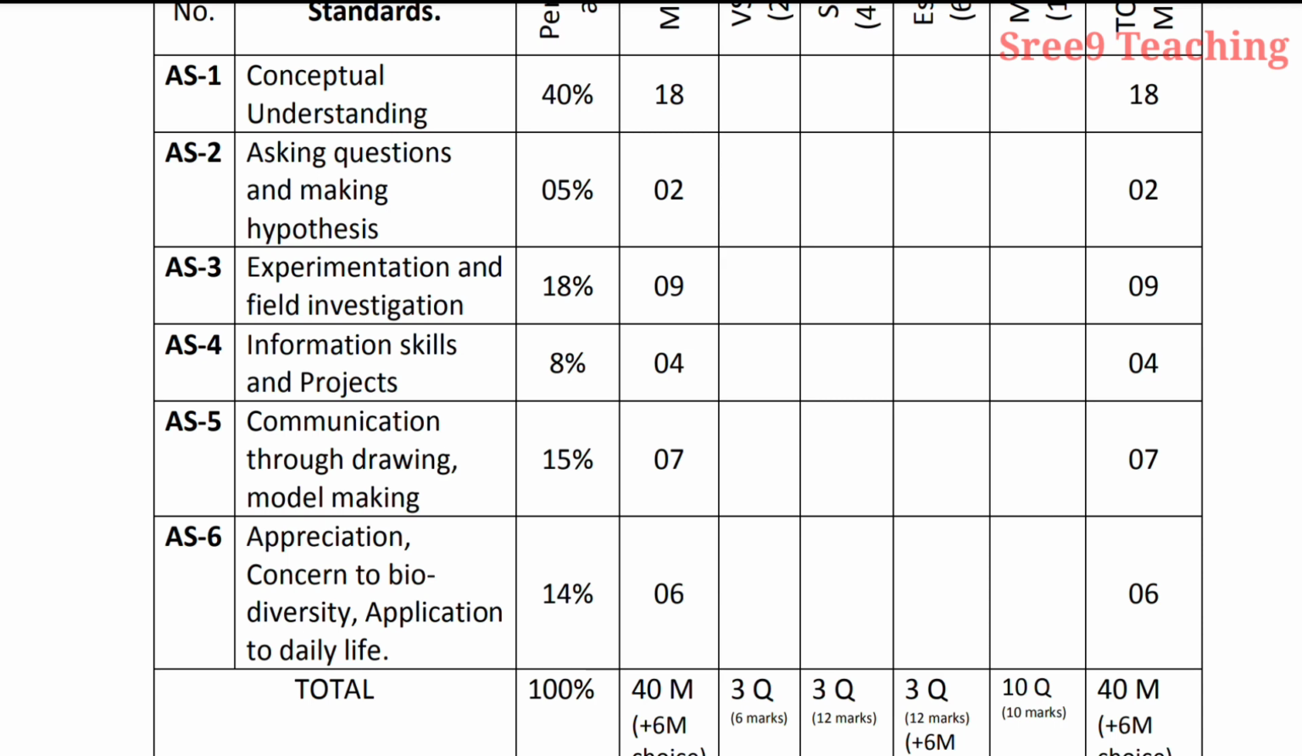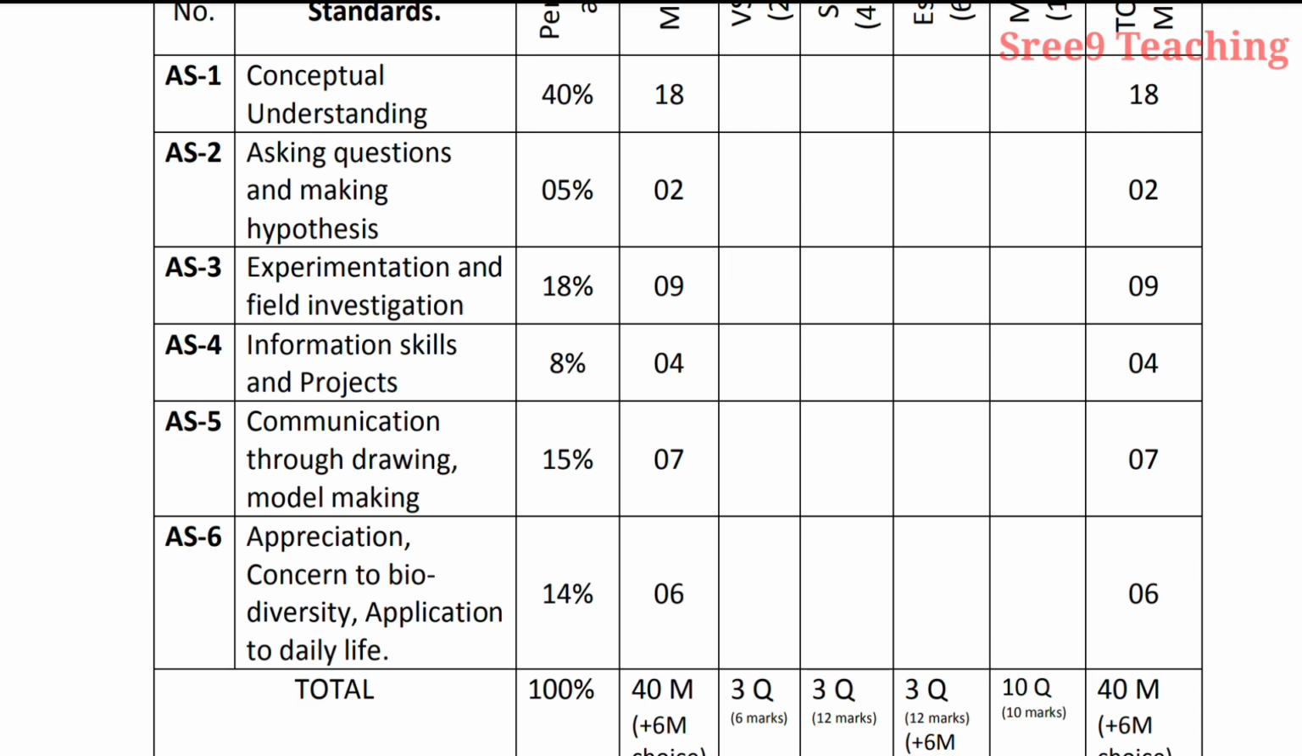So hence you can easily attempt the question and you can get the marks easily, because one essay question is 6 marks and one short answer type is 3 marks. So 6 plus 3, 9 marks you easily get, right? Now see academic standard 4, information skills and projects, 8%, number of marks 4. Academic standard 5, communication through drawing, model making.